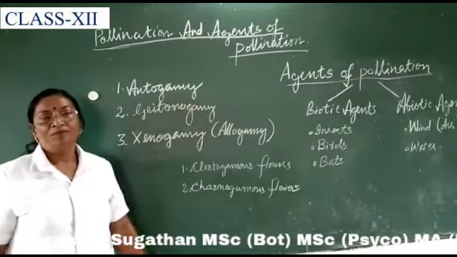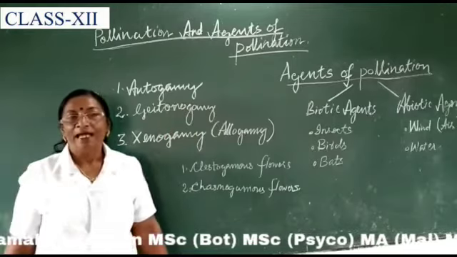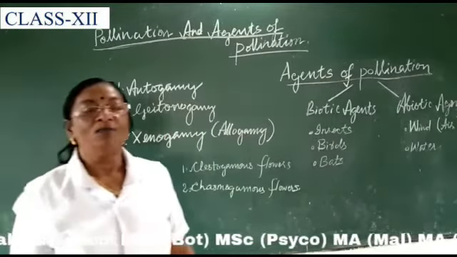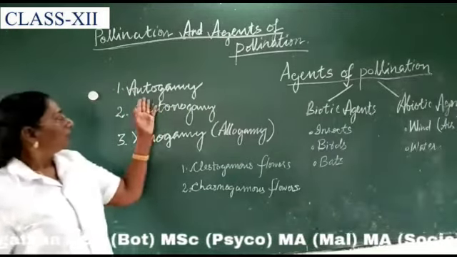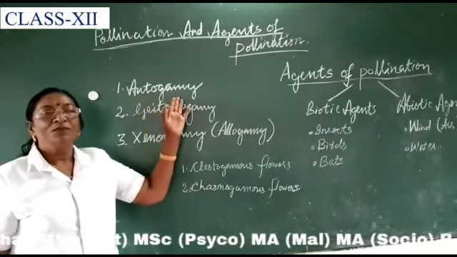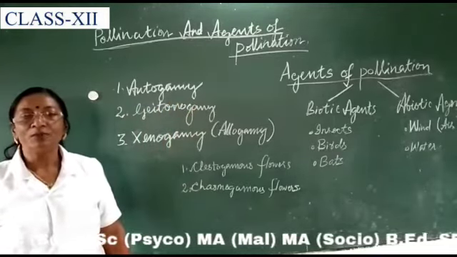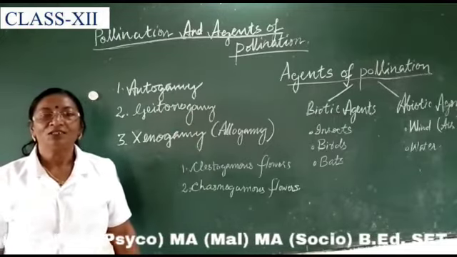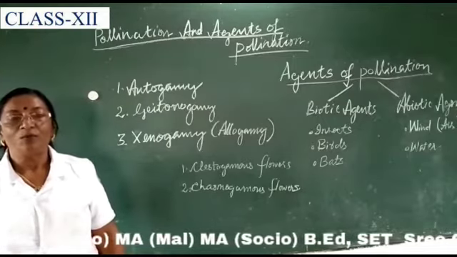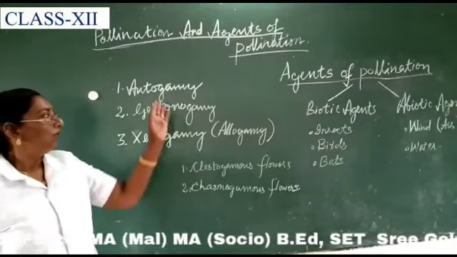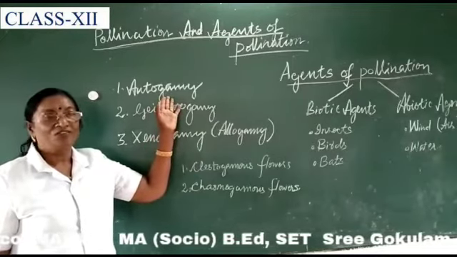Autogamy means the transfer of pollen grains from anther to the stigma of the same flower. And when coming to cleistogamous flowers, we can see only autogamy occur. Cleistogamous flowers means flowers that do not open at all. Here only self-pollination or autogamy will occur. Examples are Commelina, Oxalis, etc.